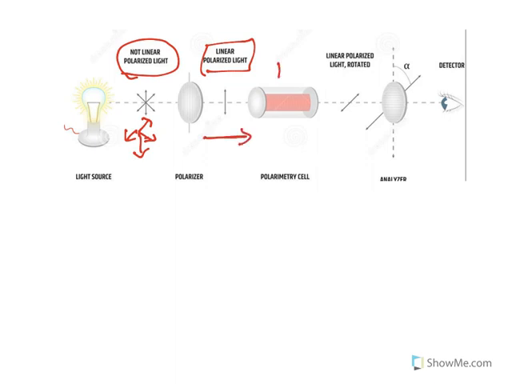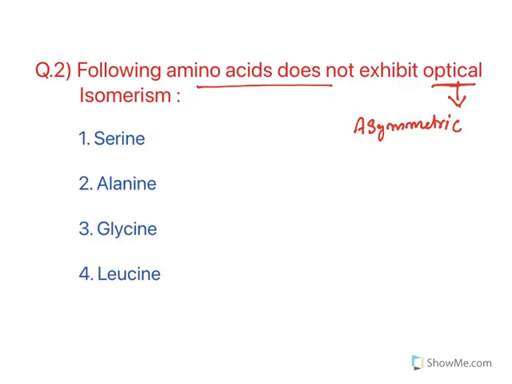That means it will be traveling only in one direction. Now when you put certain organic samples and send this plane polarized light, the direction of light will be rotated either to the left or to the right. If the direction is rotated to the left, they are known as levorotatory. If it is rotated to the right, it is known as dextrorotatory. This property is known as optical activity. Now this property is shown by molecules which have an asymmetric carbon. What do you mean by asymmetric carbon? A carbon to which 4 different groups or atoms are attached is known as an asymmetric carbon.